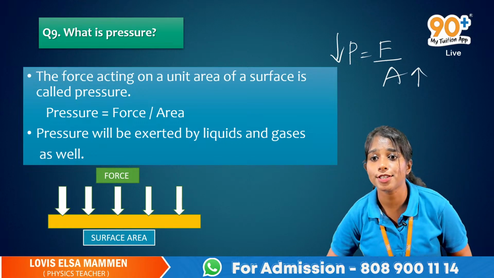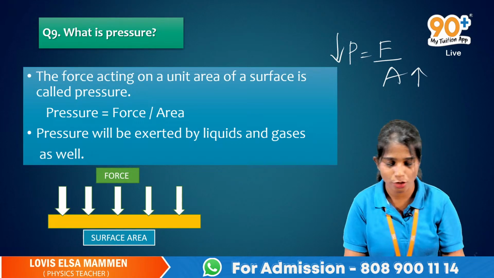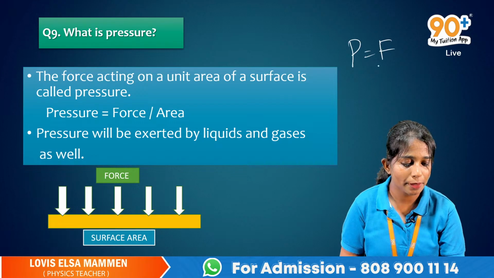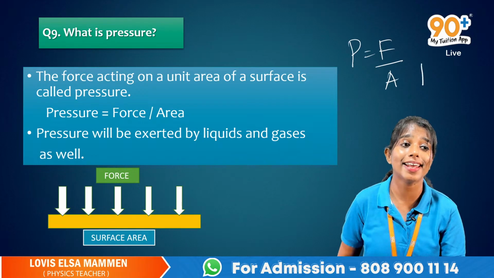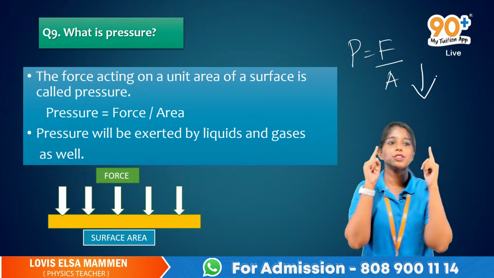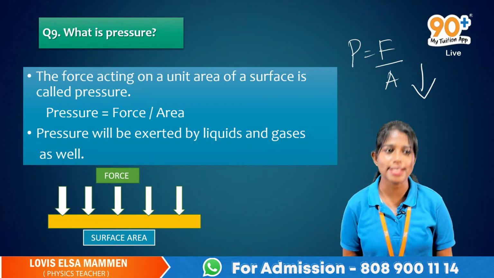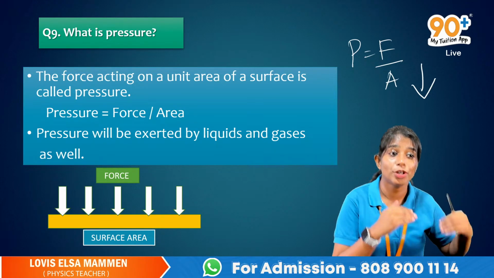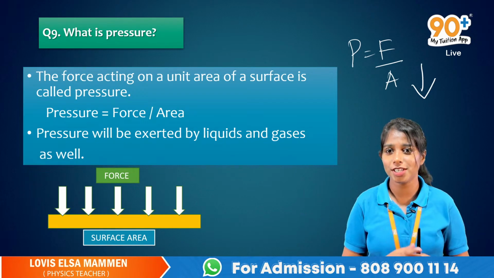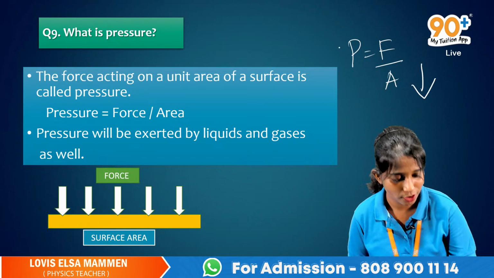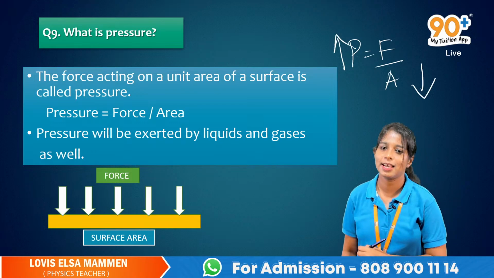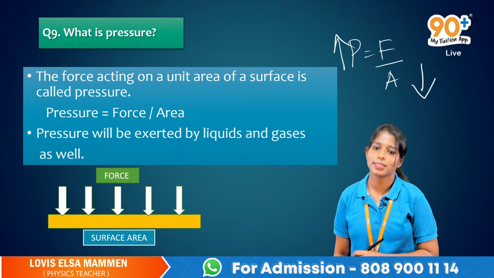Now the opposite one, P is equal to F by A. If area decreases, what happens to pressure? Yes, the pressure will increase.